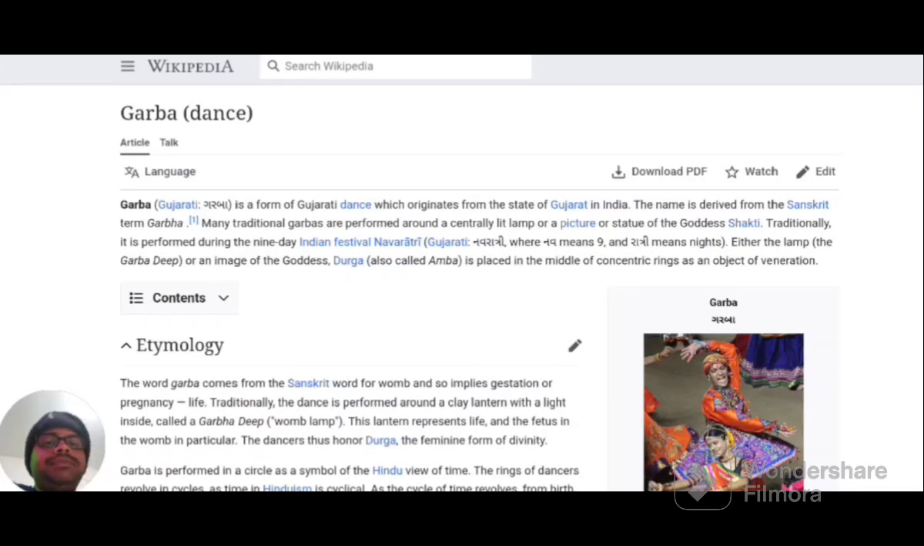Sometimes in our exams they usually ask to match the following dances with respect to states. You just remember the Garba dance belongs to the state of Gujarat. This fact is important from our exam point of view.